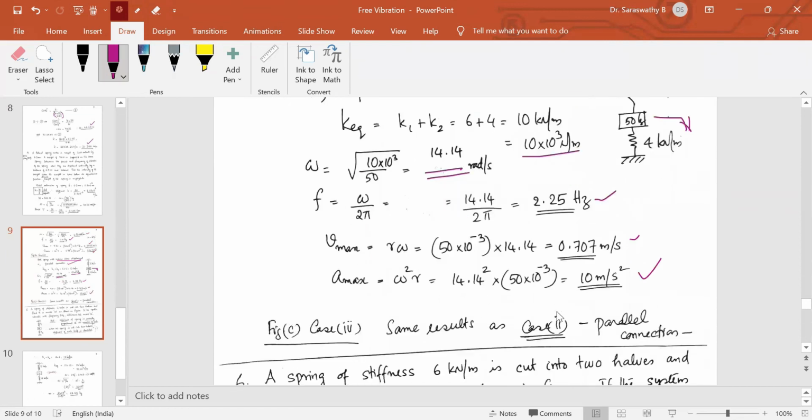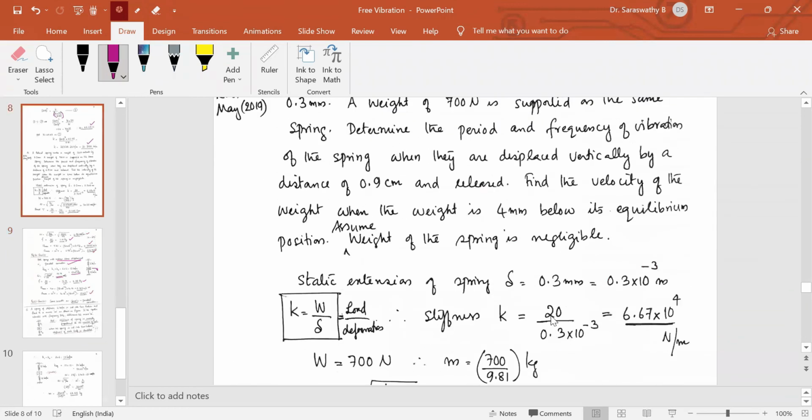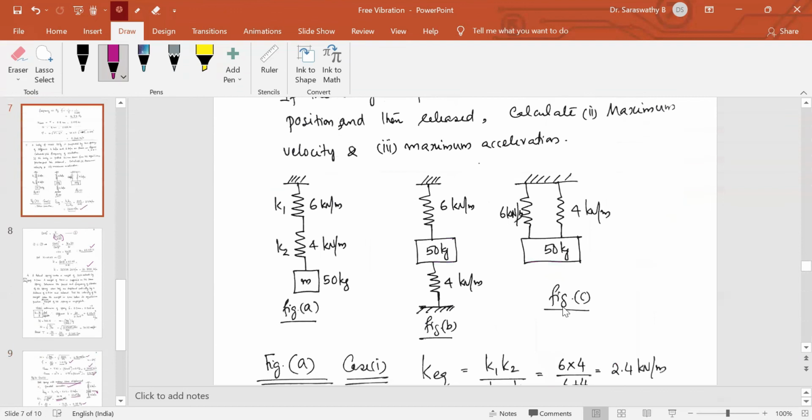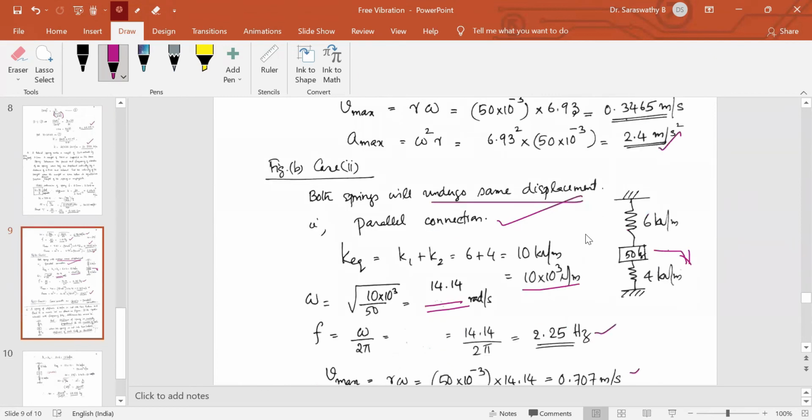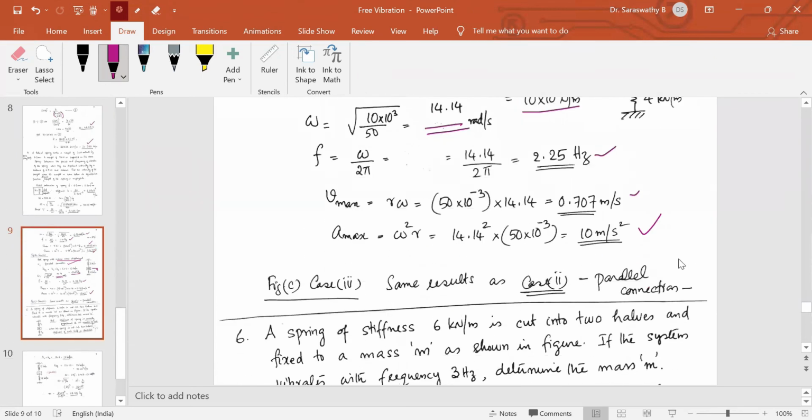And the third part of the question, this is the third case. Here it is directly observed, both the springs are in parallel connection. So this is also a parallel connection, and whatever answer you got for the previous case will be the same here. Since they are in parallel, 6 plus 4, 10 will be the equivalent spring stiffness. So the answer is the same as the previous one. Okay.